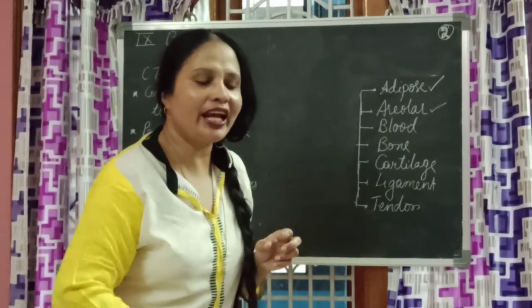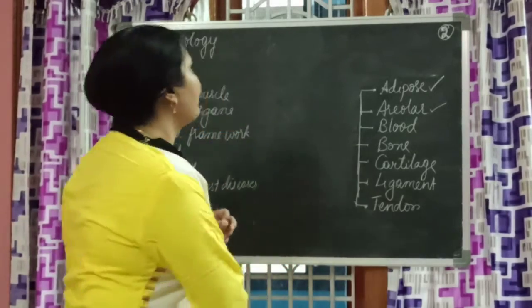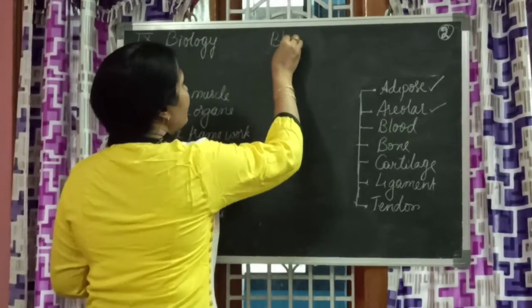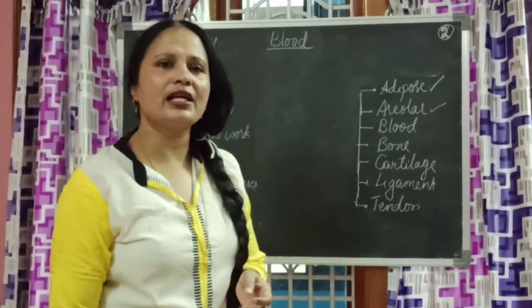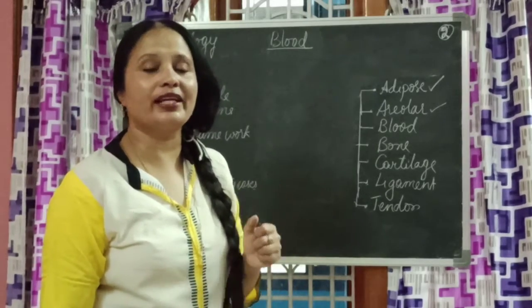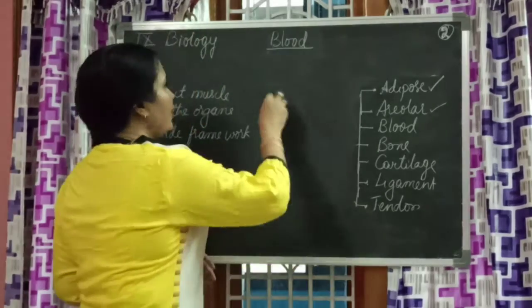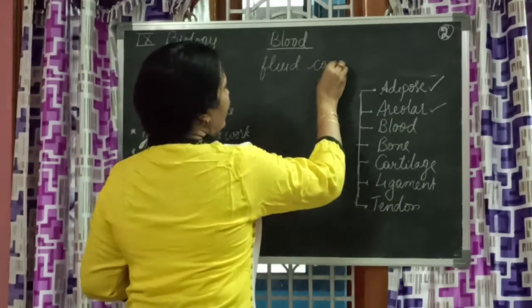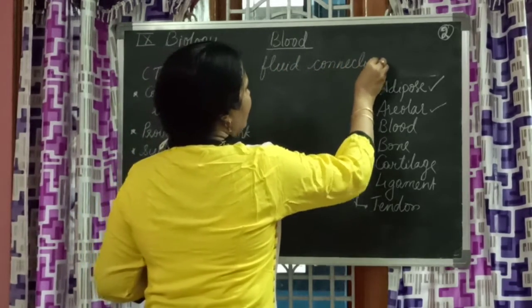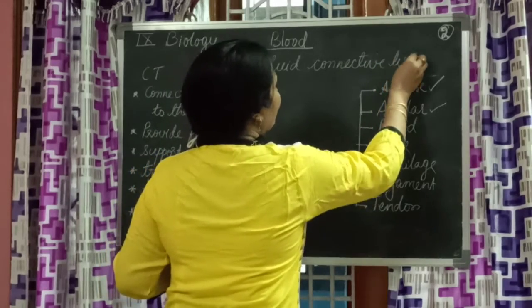And what is it doing? It is connecting every cell in our body. And which state is it in? It is not solid. It is liquid state. That's why it is called fluid connective tissue. Why is it called connective tissue?